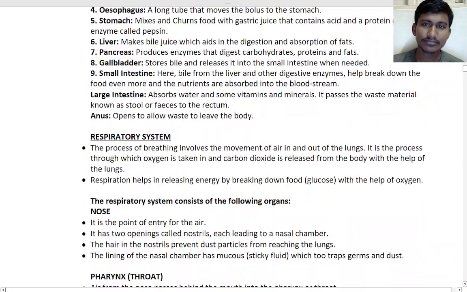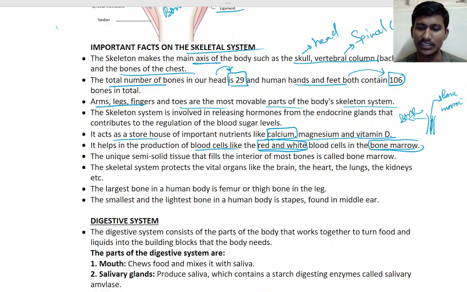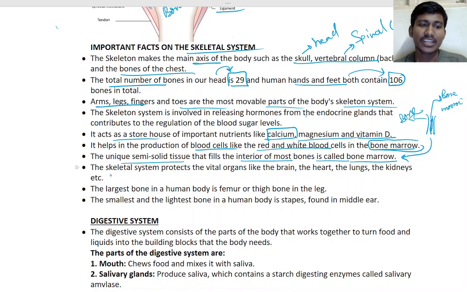Sir, for vegetarians it will not be there. Okay. So see here, next let us see the next thing, okay? In the bone marrow red and white blood cells will be produced. The unique semi-solid tissue that fills the interior of most bones is called bone marrow. That is what, right? Inside the bone, the bone marrow will be there, that is the tissue, okay?